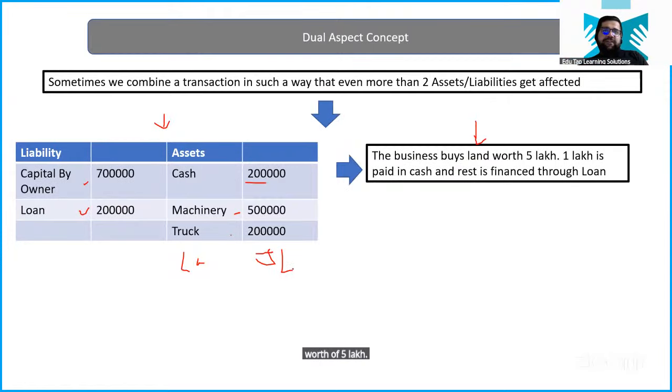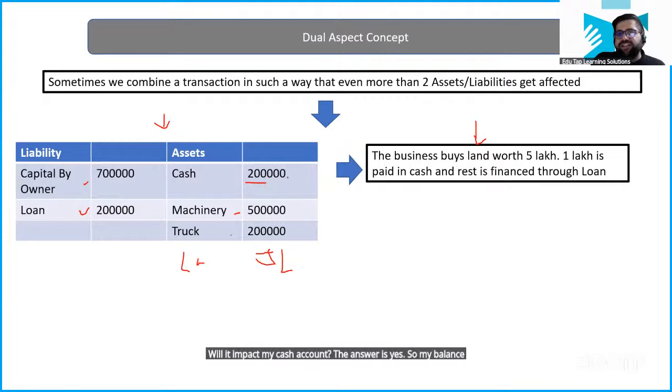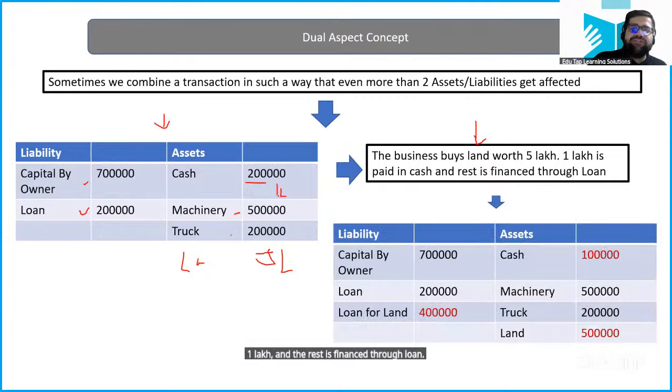The transaction further continues. 1 lakh is paid in cash. Will it impact my cash account? The answer is yes. My balance was previously 2 lakh, now it will be reduced to 1 lakh. And the rest is financed through a loan, which means for the balance of 4 lakh I have taken a loan. So 4 lakh will be added on the liability side. In this case, only one liability is getting impacted, which is the loan.